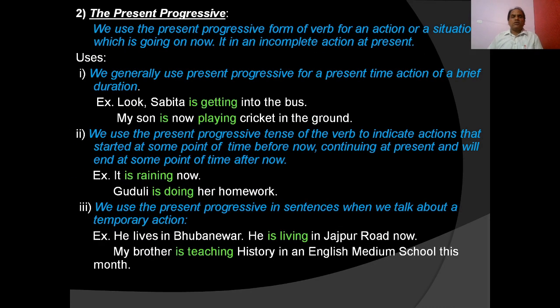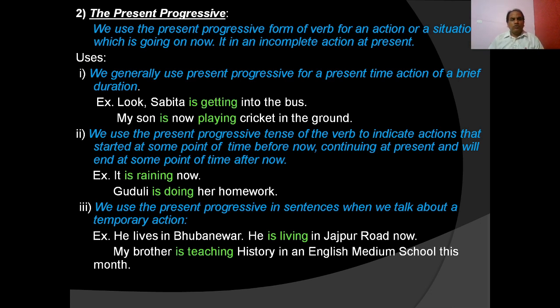Okay, so let us discuss the present progressive tense. I have already told you that in the present tense, four forms are there: present simple, present progressive, present perfect, and present perfect progressive. We have already completed present simple. Let us now discuss the present progressive. I am going, I am working. We use the present progressive form of the verb for an action or a situation which is going on now. It is an incomplete action at present.